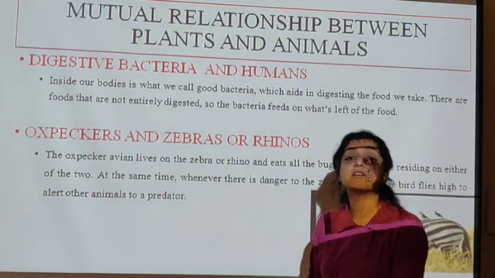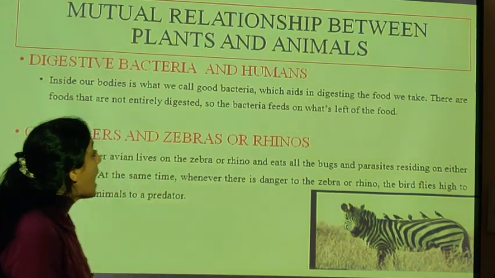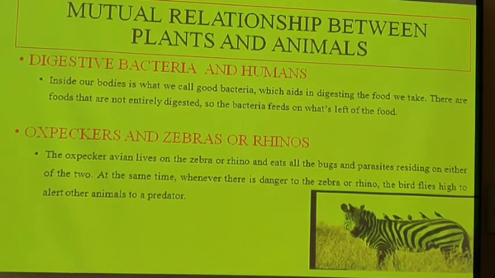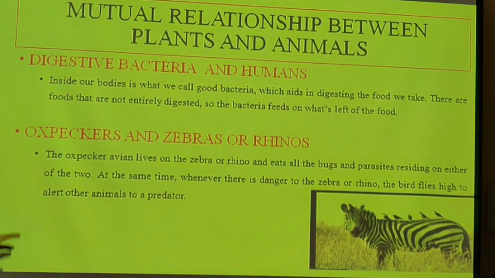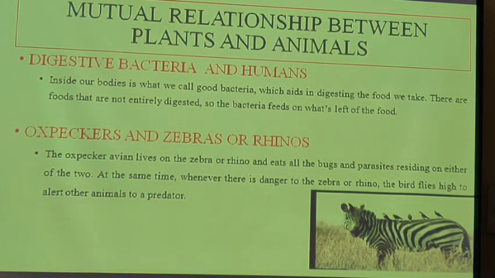You know the mutual relationship between digestive bacteria and humans. We have bacteria in our gut which are called good bacteria, which help in the process of digestion. Then the mutualistic association between oxpeckers and zebras or rhinos.